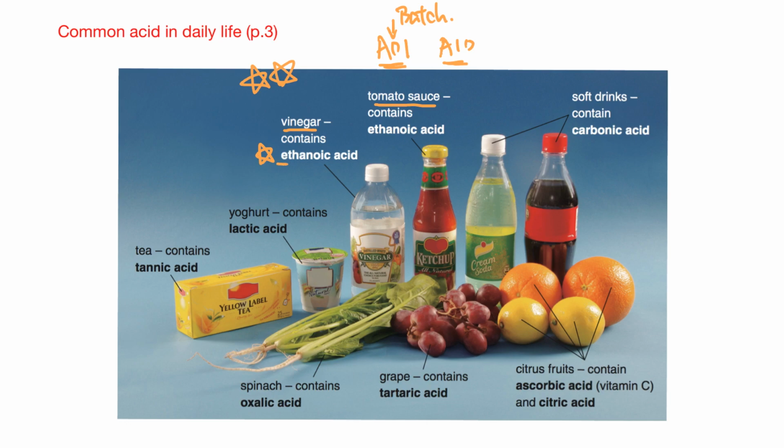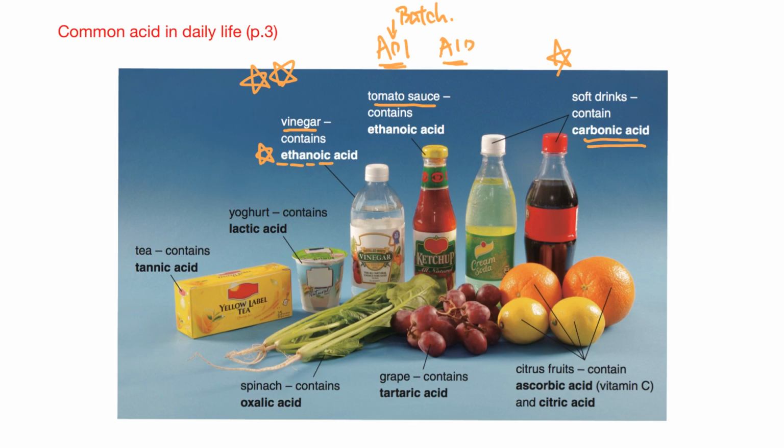Better read it by yourself. Ethanoic acid, very important. The other very important one is the soft drinks. When you drink it, you can feel the bubbling effect on your tongue. That comes from the carbonic acid. So these two, ethanoic acid and carbonic acid, that we can drink or eat, are actually weak acids. But later on in one chapter, we'll talk about what a weak acid is.